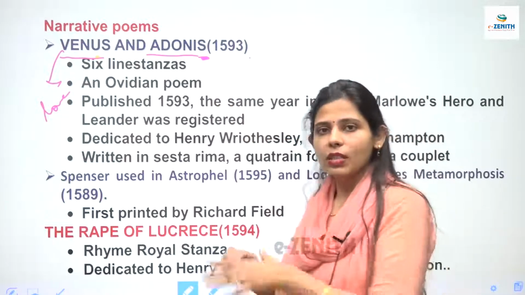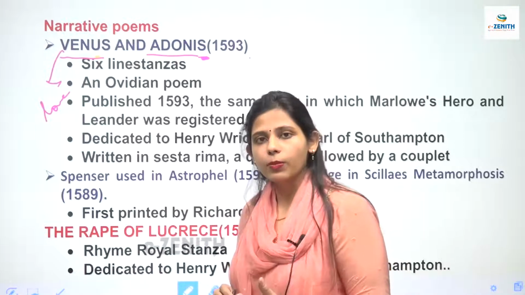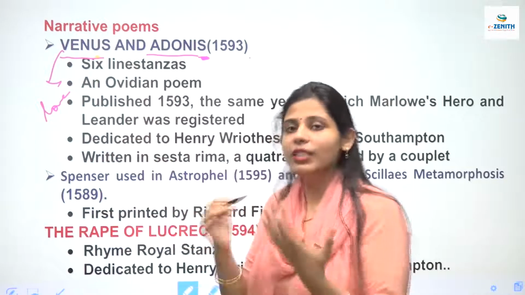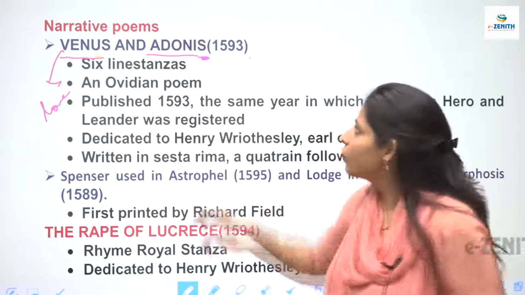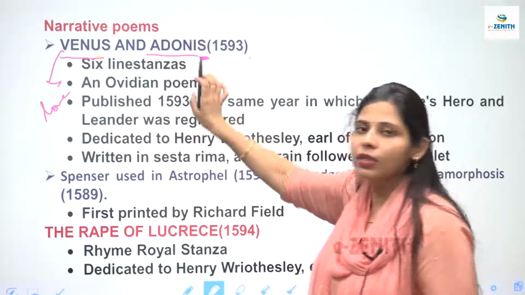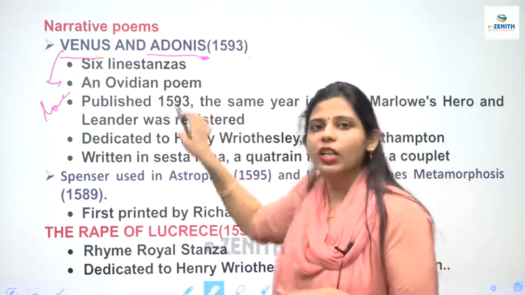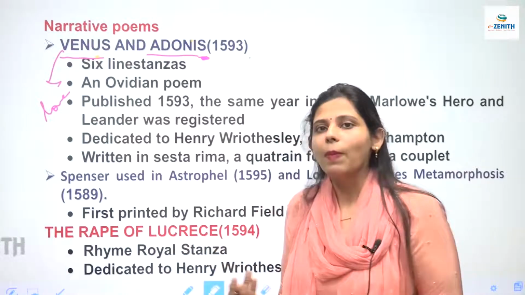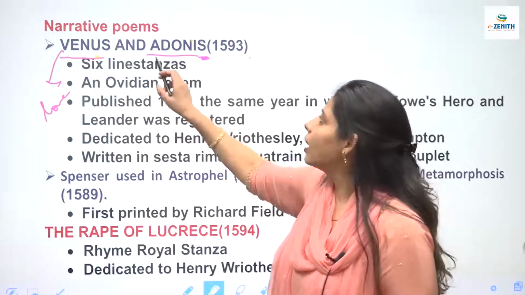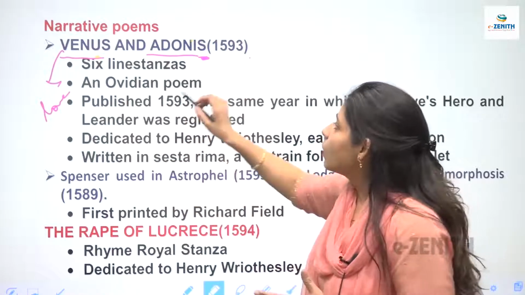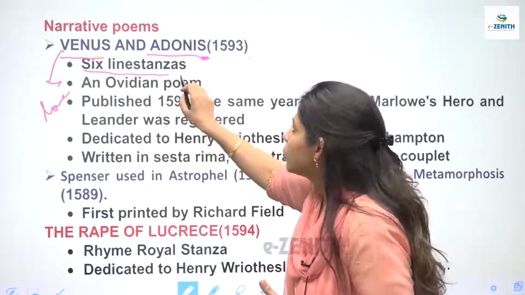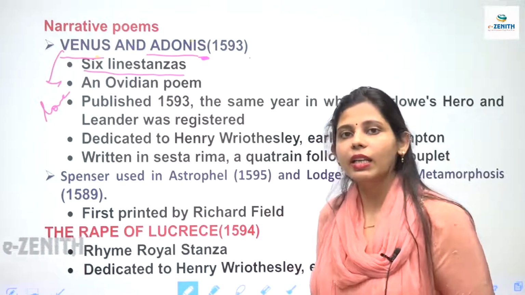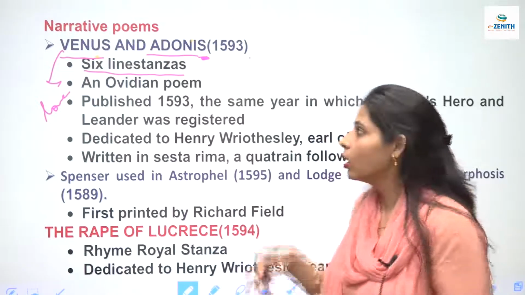So Venus and Adonis is a narrative poem which is written by Shakespeare, and in this narrative poem we see Venus. She is the goddess of love and she is seducing, she is trying to win the love of this man Adonis. इसके प्यार को क्या करना चाह रही है? जीतना चाह रही है. And it is trying to show her unrequited love. एक तरफा जो प्यार होता है ना, जो आप हासिल नहीं कर सकते, उसके बारे में ये कहानी है, वीनस एंड एडोनिस, राइट. And now it has got 6 line stanzas, जिसको हम सेस्टारेमा बोलते हैं. कितने स्टैंजाज हैं इसमें? मतलब जो स्टैंजाज की लाइन है वो काफी सारे स्टैंजाज हैं इस पोएम में.